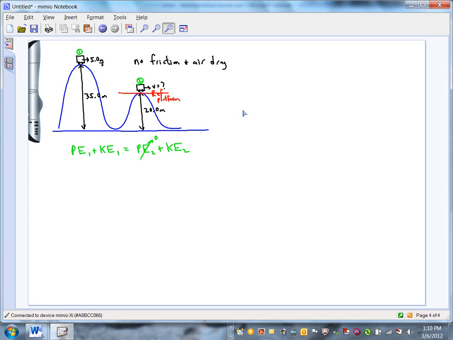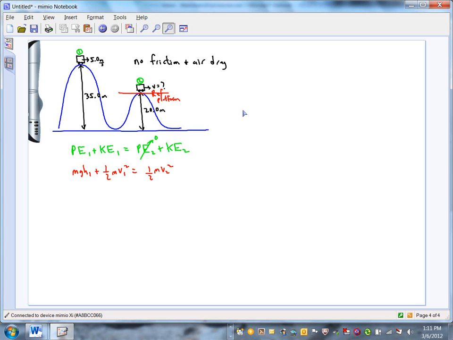Now, could you make the ground your reference platform instead? Yeah, you could do that, but then you'd have more work, because then you wouldn't be able to cross out any terms in the equation. Easier way of doing it. All right, once you've done that, potential energy at 1, that's mgh1, plus kinetic at 1, 1/2 m v1 squared, equals kinetic at 2, 1/2 m v2 squared.